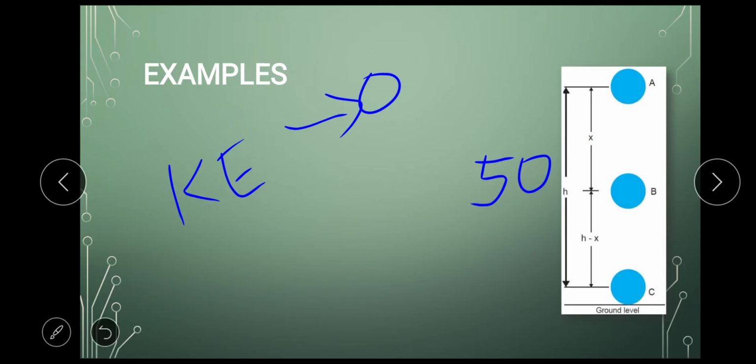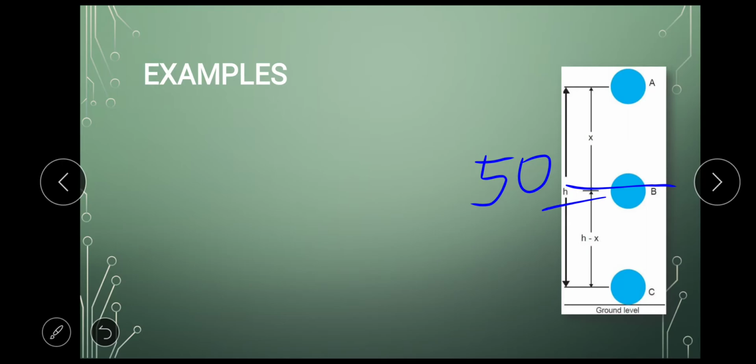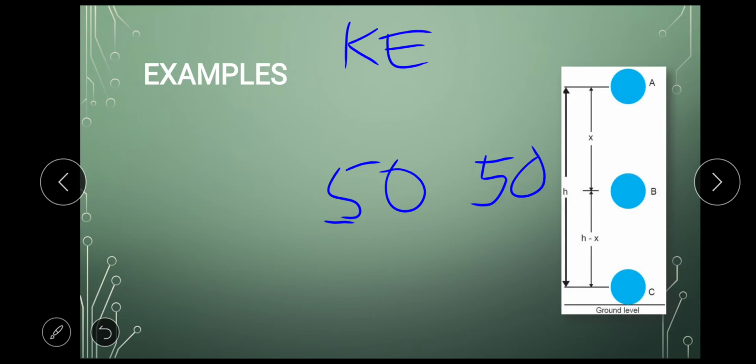And at this halfway point, at this level, the kinetic energy became 50. So understand, I'll make the table here for kinetic energy and potential energy. Kinetic energy increased from 0 to 50.